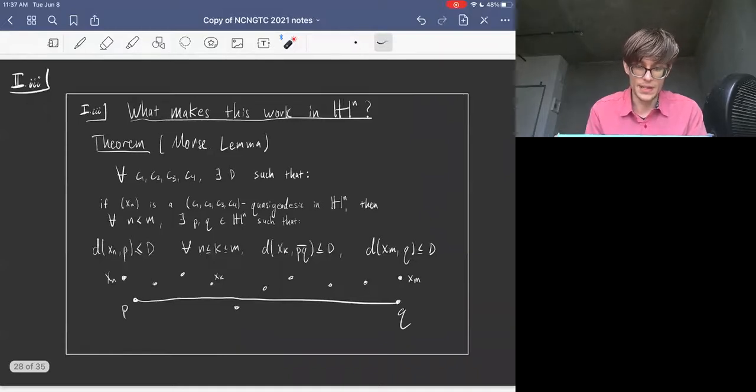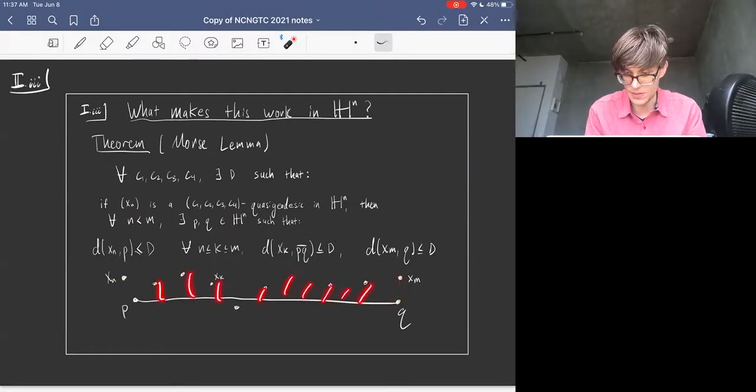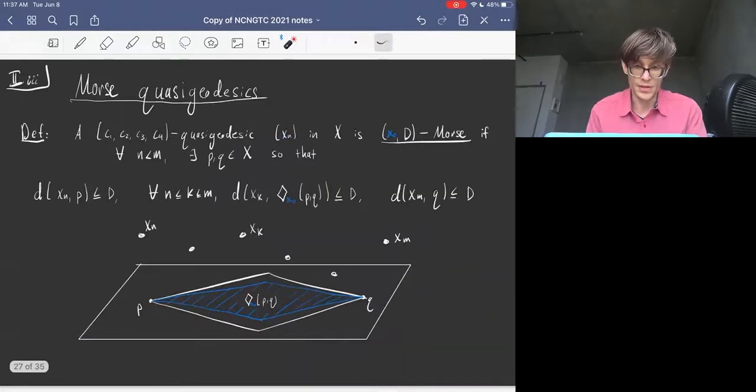So the Morse lemma said that for every quasi-geodesic, and for every subsequence of your quasi-geodesic, you could find a pair of points. The first point was within D of P, the last point of the subsequence was within D of Q, and every intermediate point was within D of the segment. Let me go back.